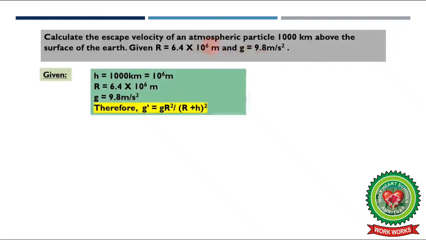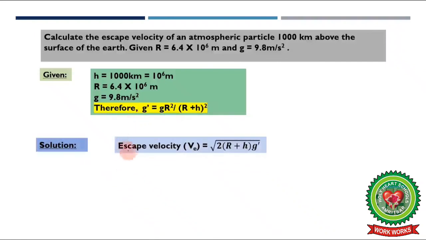We are given the value of height, radius and acceleration due to gravity. So as we are at a certain height, g dash is equal to g R square divided by R plus h whole square. So this is the value of acceleration due to gravity at a certain height, right?